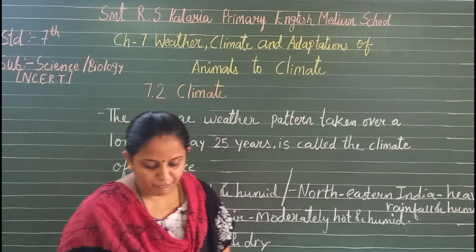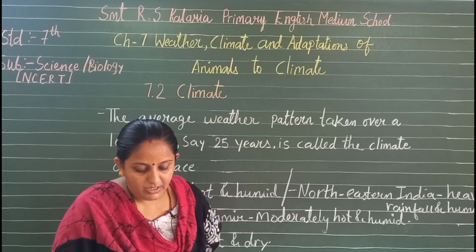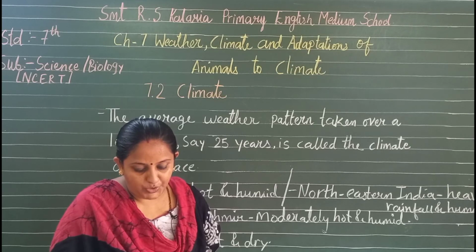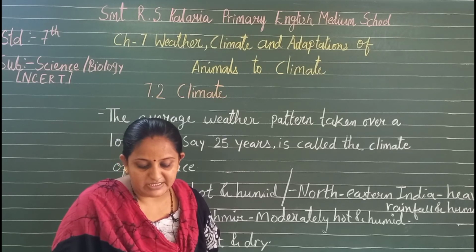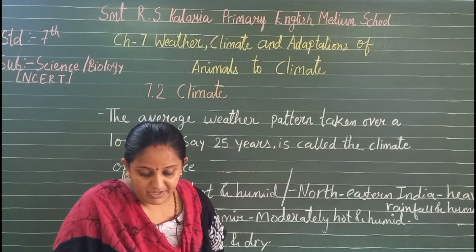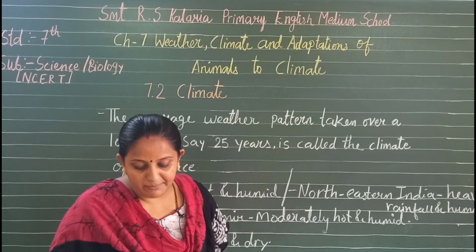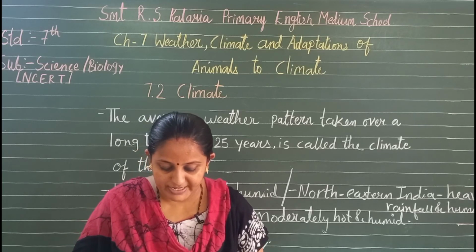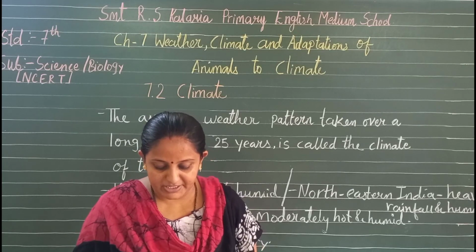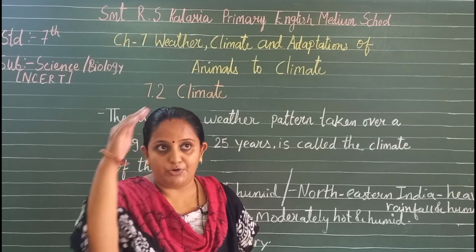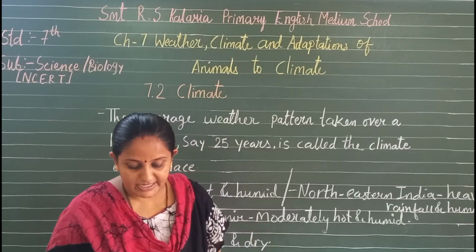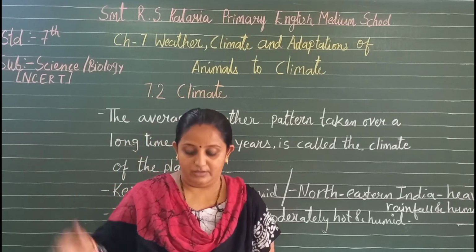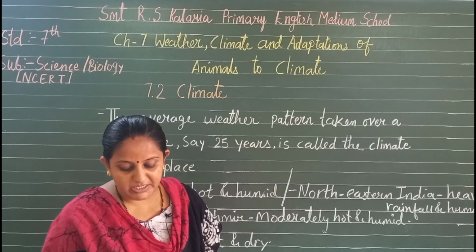In both, information about the climate is given: month, mean temperature, mean total rainfall, and the daily minimum and maximum temperature, of which the average is taken. So what is the mean temperature? The mean temperature for a given month is found in two steps. The first is to find the average of the temperatures recorded during that particular month, and second, we calculate the average of such average temperatures over many years. That gives the mean temperature.